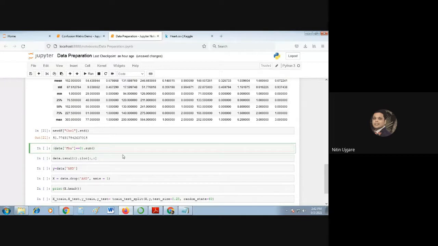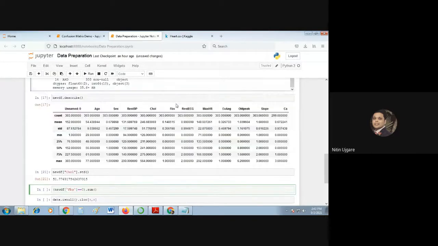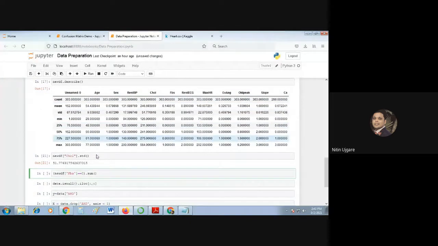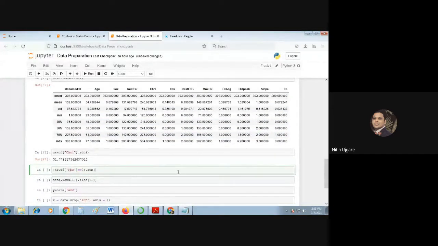Here the name of my data frame is new data frame, then the column that I want to extract. I have extracted FBS here, but instead of that I'll select another column, EXANG.